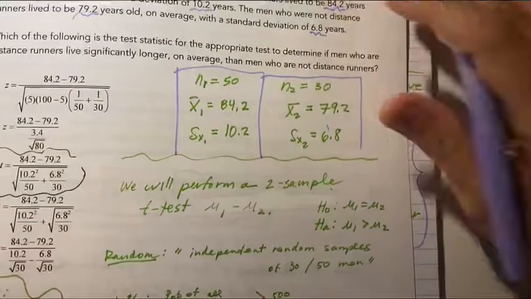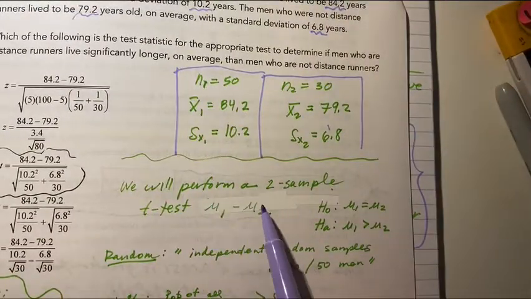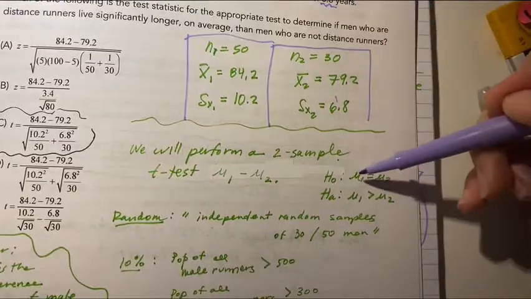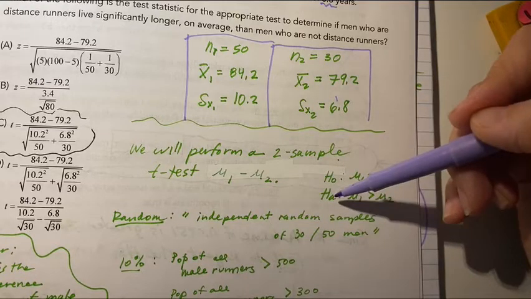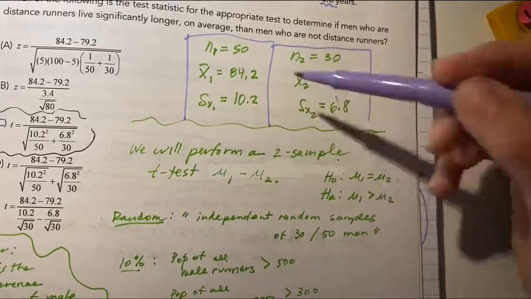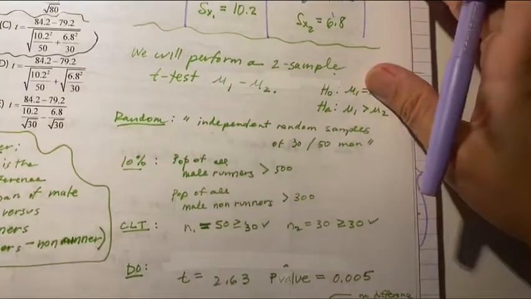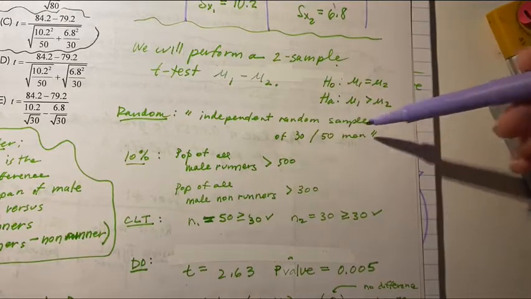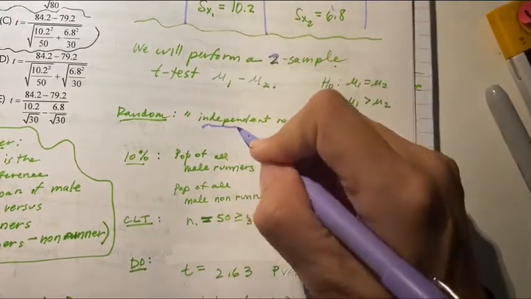So I'm hoping you're thinking, we will perform a 2 sample t-test for mu1 minus mu2, right? And so we must assume there is no difference between the runner and the non-runner, and that you actually think that the runner is more. And you have some amount of evidence that they do live longer by a handful of years. So if we were asked to state, I stated, I planned, I see an independent random, since you have 2 samples, you're gonna put in that word independent.